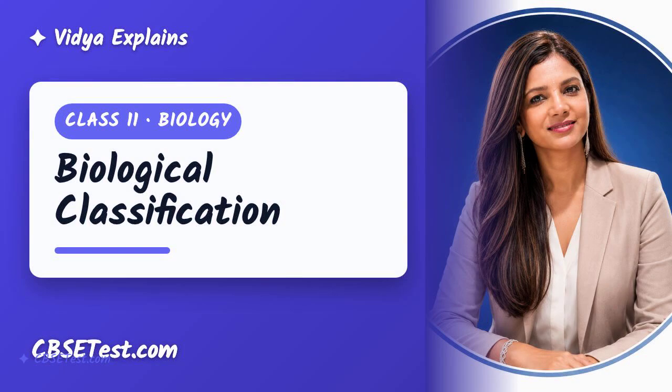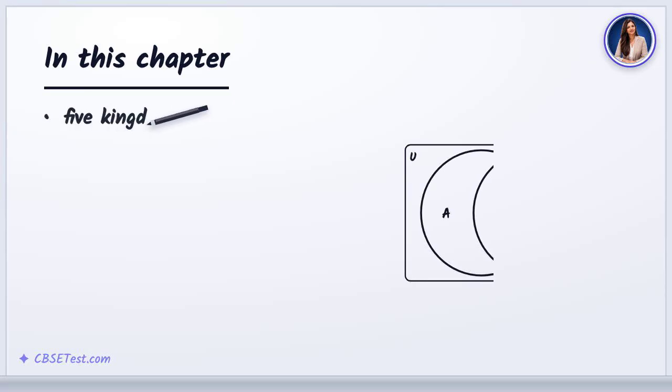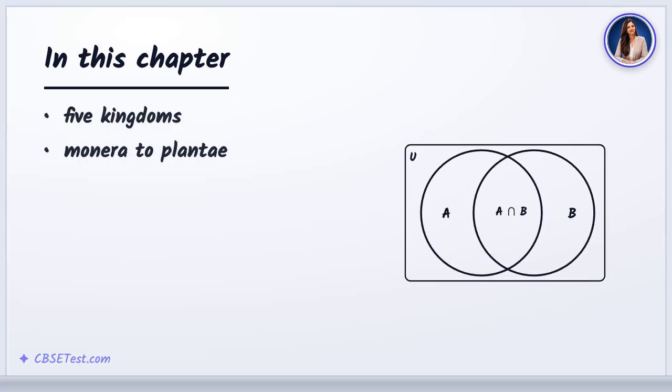Let's learn biological classification together, step by step. In this chapter, we study how all life is sorted into kingdoms, from tiny bacteria to plants and animals, and we look at the unusual viruses and lichens.